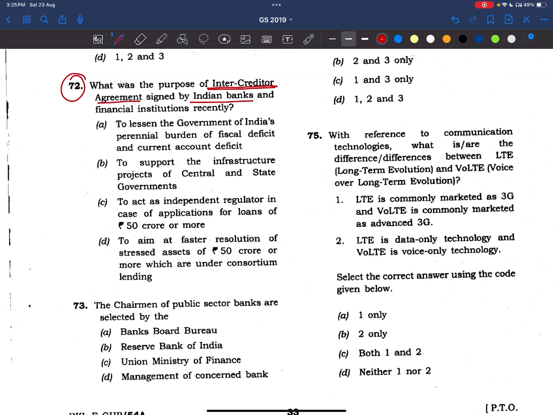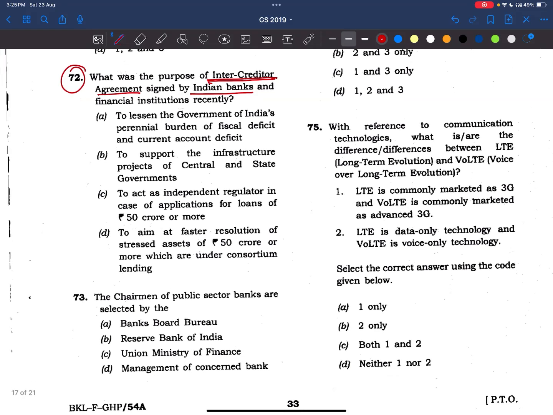Banks only. Now, to lessen the government of India's perennial burden of fiscal deficit? He's asking about creditors. Why is a creditor crediting? For the sake of profit. So what's the need of lessening the fiscal deficit? They want profit, right? Now, to support the infrastructure projects of central and state governments? Let's keep this aside.